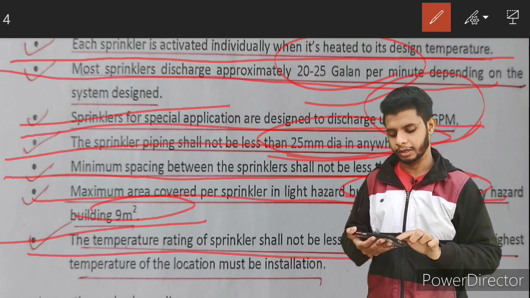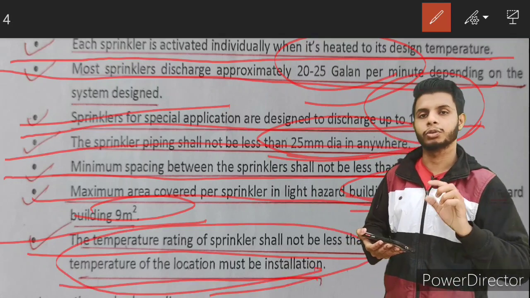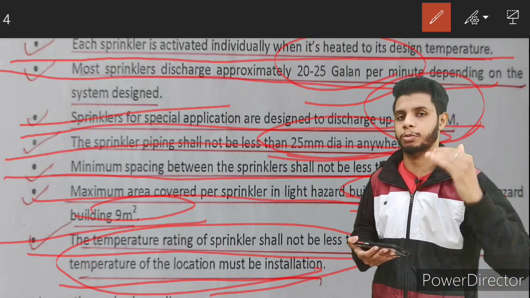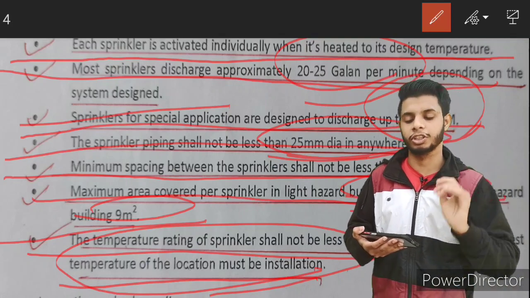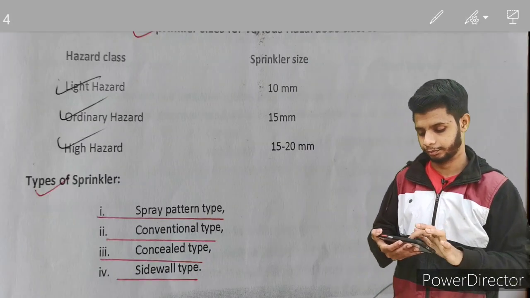The temperature rating for a sprinkler shall be 30 degrees Celsius greater than the highest temperature at the location where it is installed. Special consideration is given when we are working in the pyrotechnics or explosive industry. At that time, we need to consider these factors because the hazard there is greater in comparison with other industries.